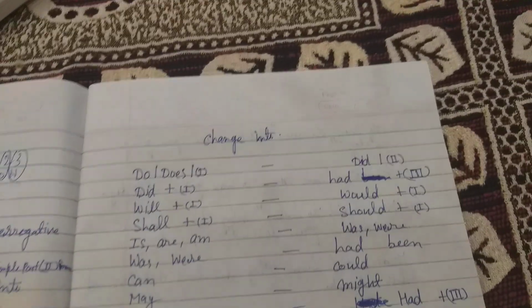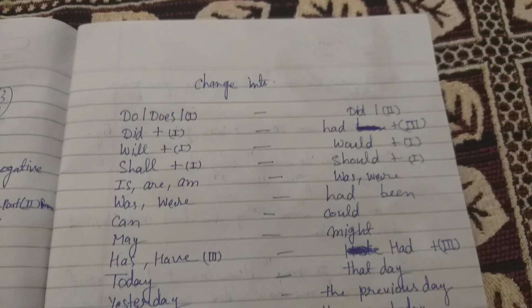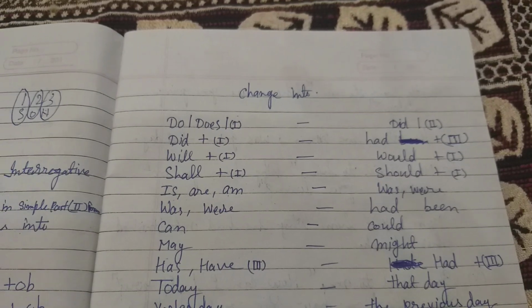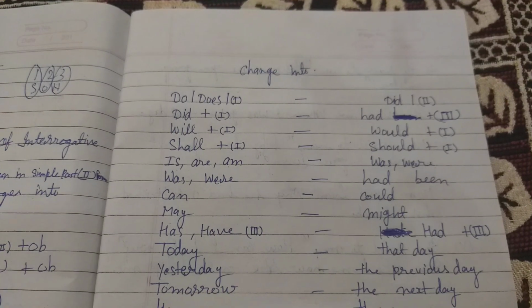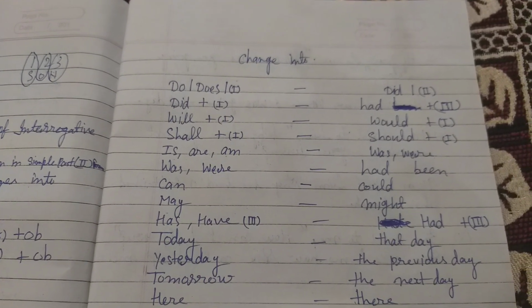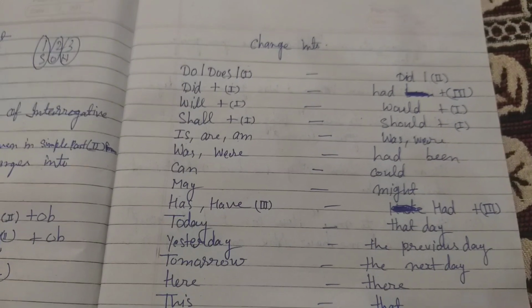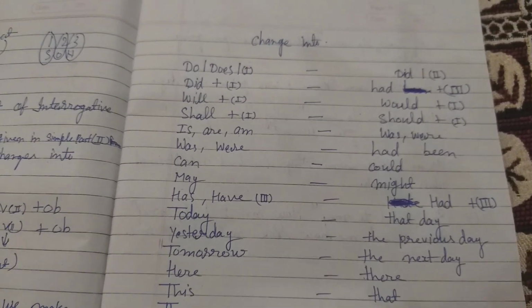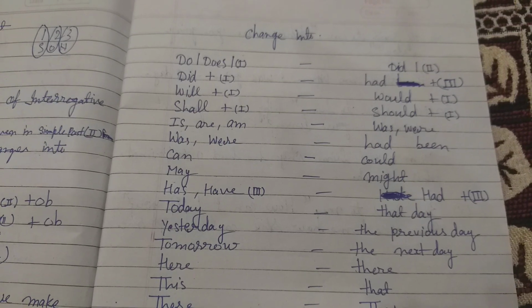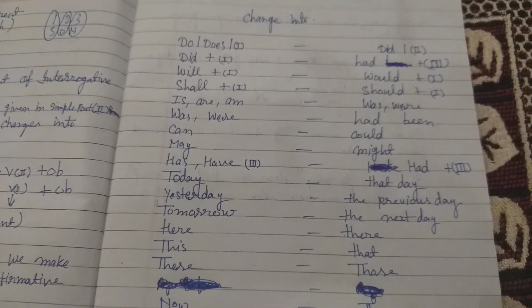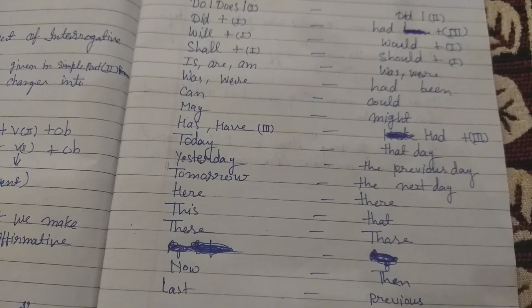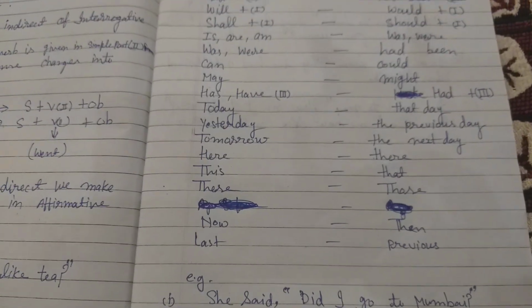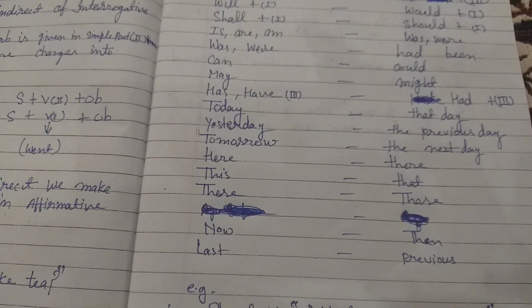This you must understand. Now here do, does change into did, or second form if the first form is given. Did changes into had plus third form. Will, would, shall, should; is, am change into was, were; and was, were, if given, you will change into had been. Can changes into could, may into might, has, have change into had. Today becomes that day, yesterday becomes the previous day, tomorrow becomes the next day, here becomes there, this becomes that, these becomes those, now becomes then, before, ago, like this, and last becomes previous.